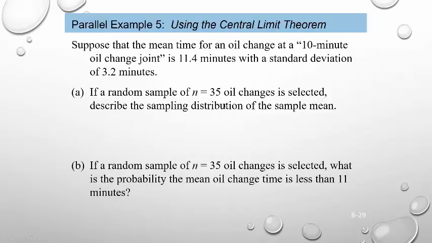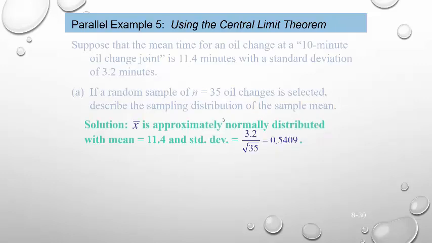All right, let's just do a couple examples real quick. Suppose that the mean time for an oil change at a 10-minute oil change joint is 11.14 minutes, so they're actually not a 10-minute oil change, with a standard deviation of 3.2 minutes. It's 2 parts. A: if a random sample of size n equal to 35 oil changes is selected, describe the sampling distribution of the sample mean. Well, x bar is approximately normally distributed.